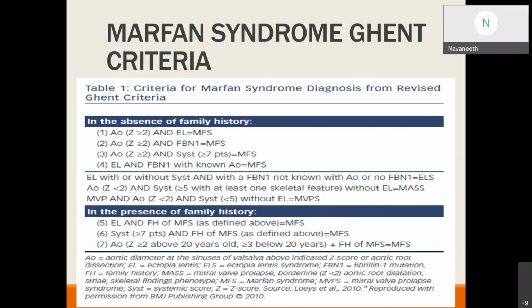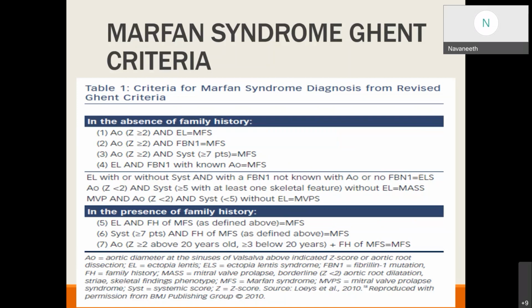The aortic diameter Z score more than 2 and the presence of ectopia lentis is Marfan syndrome. That is the first point. The second point, aortic diameter more than 2 and presence of fibrillin 1 gene mutation is Marfan syndrome. Third, in the absence of family history, aortic diameter at the sinus of Valsalva more than 2 and systemic score, which we saw in the previous slide, more than 7 points will be diagnostic for Marfan syndrome. Other than the diameter, presence of ectopia lentis and fibrillin 1 mutation with known aortic enlargement is also Marfan syndrome.